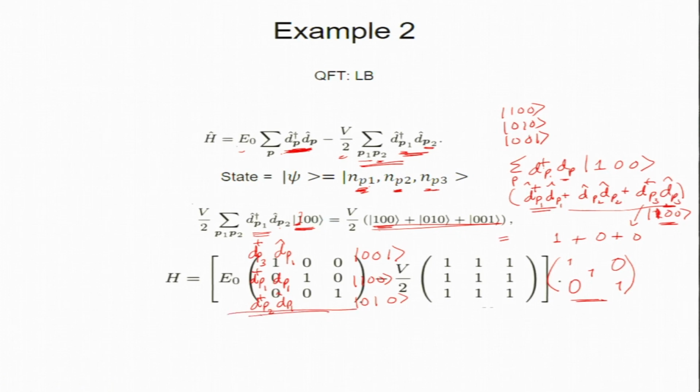So this is a diagonal matrix, and this one will be 1 1 1, all ones. 1 0 0 acting on this operator gives 3 ones in the first column. Then you act on 0 1 0 and get the second row, 0 0 1 and get the third row. So this is my operator. Clear? Okay, now what is the eigenvalue of this?